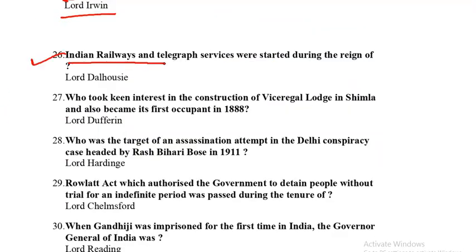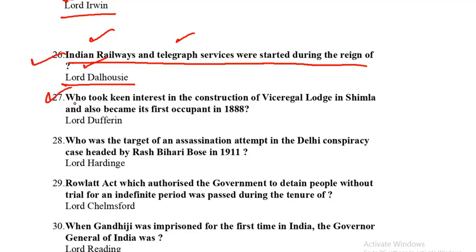Next question. Indian railway and telegraph services were started during the reign of. So you have to name the Governor General, right? During whose period did Indian railway and telegraph services start? So it is Lord Dalhousie. Maybe it is because of this that Lord Dalhousie is also known as the father of Indian railway.